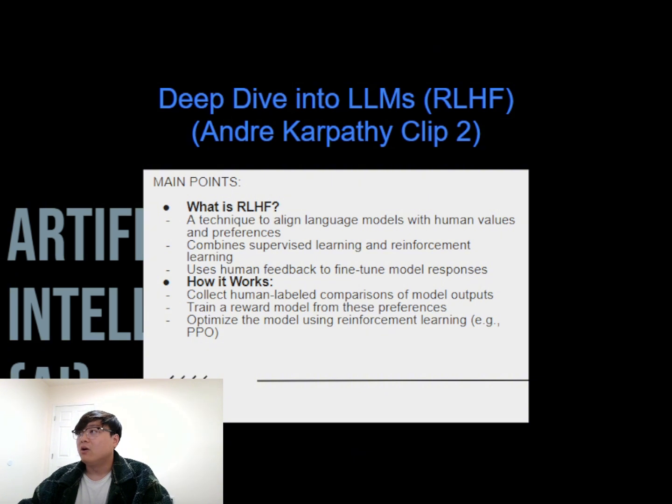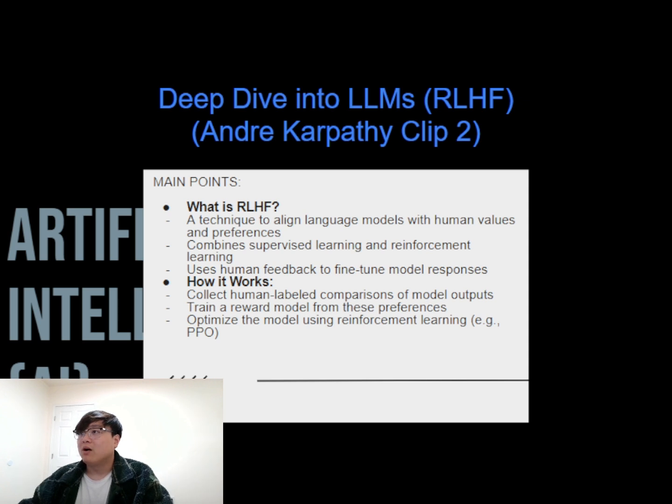As I mentioned, for the second step, I chose this segment in the video about reinforcement learning from human feedback, or RLHF, because it plays a big role in making large language models like ChatGPT more helpful, safe, and aligned with what we expect from them. The idea behind RLHF is pretty straightforward. You fine-tune a model based on what humans prefer. So if a model gives two different answers, a human picks which one is better, and the model learns from that. Over time, this makes the AI more aligned with human judgment.